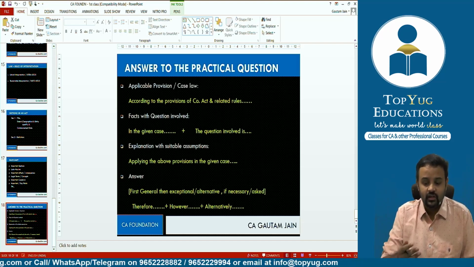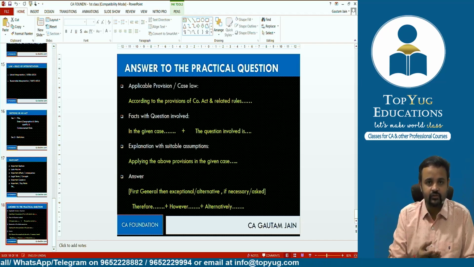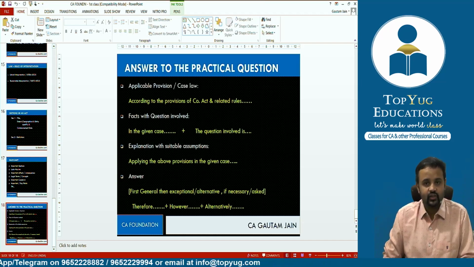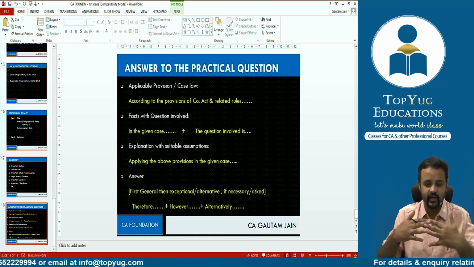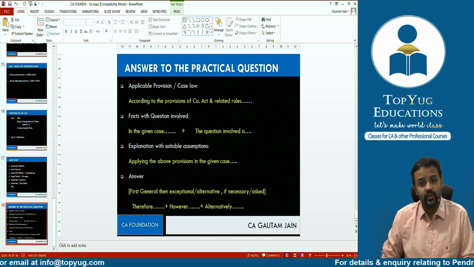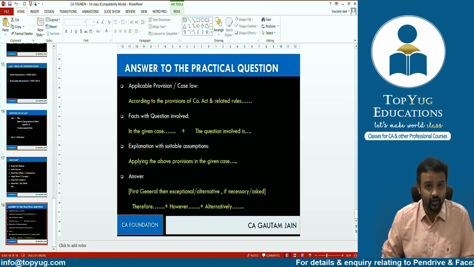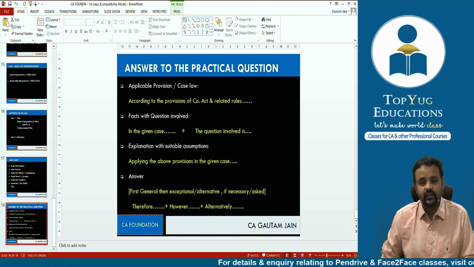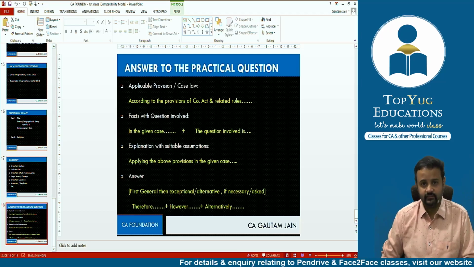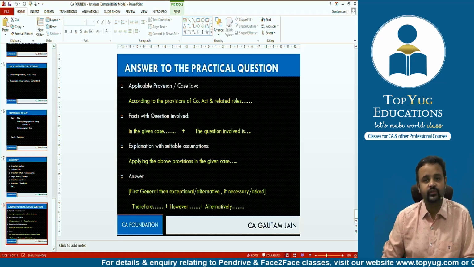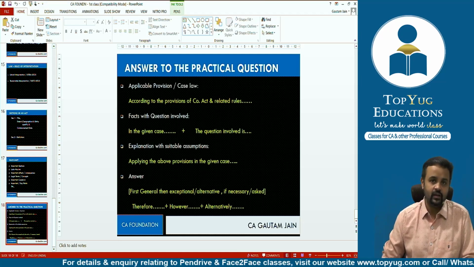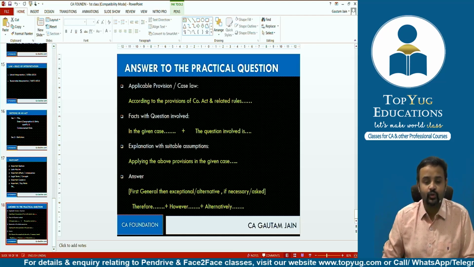If you understand now, what did I write here? Those same steps which I have just now talked about. Applicable provision or case law should be the first thing, then facts with question involved, because after facts you write the question involved. So maybe you can say second, third, or maybe second clubbed with third, and then explanation. With suitable assumption I have written, because in case facts are not complete, that also I'll show you how later when we take up some question of that sort. So we will have to take some suitable assumption and then give the answer. That is the conclusion. This way, the 5 steps, or the 4 steps, which we need to use. This is the sequence which we expect. Then you will say, sir, what did you write here? According to provisions of Companies Act.